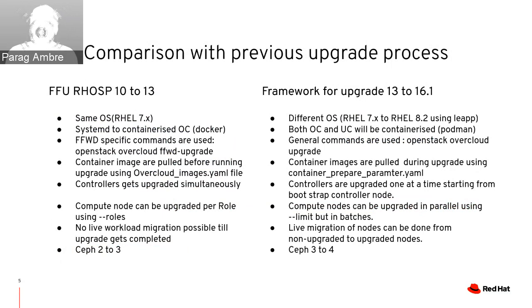However, both environments run with different base OS in ROS 13 to ROS 16.1. ROS 13 is compatible with RHEL 7.x, while ROS 16.1 is compatible with RHEL 8.2. We will update the base OS from RHEL 7.x to RHEL 8.2 via Leapp. In the next slides, you will learn about the Leapp process.